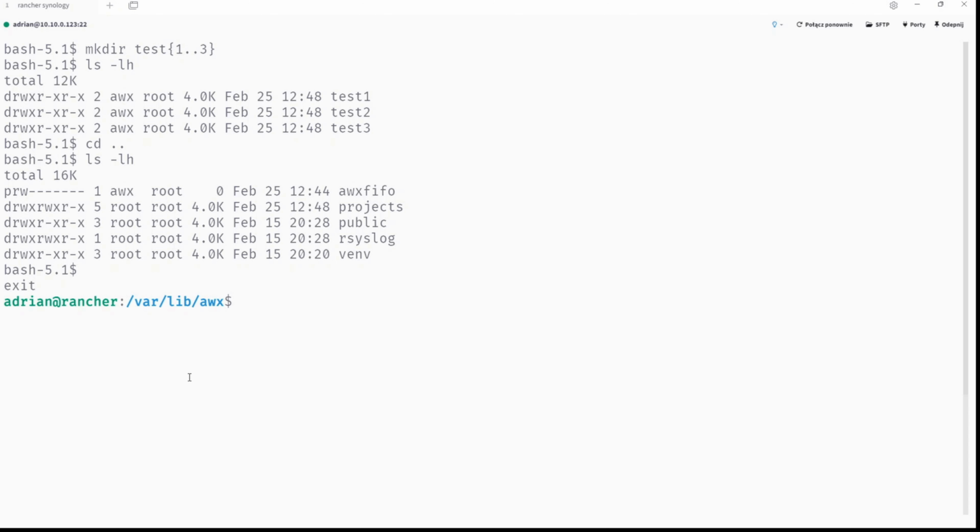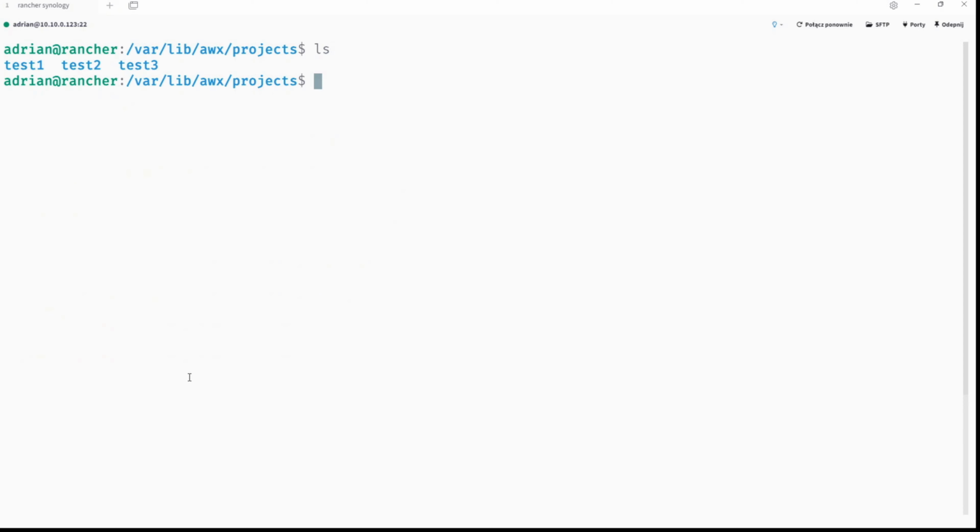Without sudo you will not be able to perform the command. Okay, fine. So yes, you can work with permissions on a host level. And cd now projects, and I will create test4, so mkdir test4, but I will use the sudo command to create it as root.